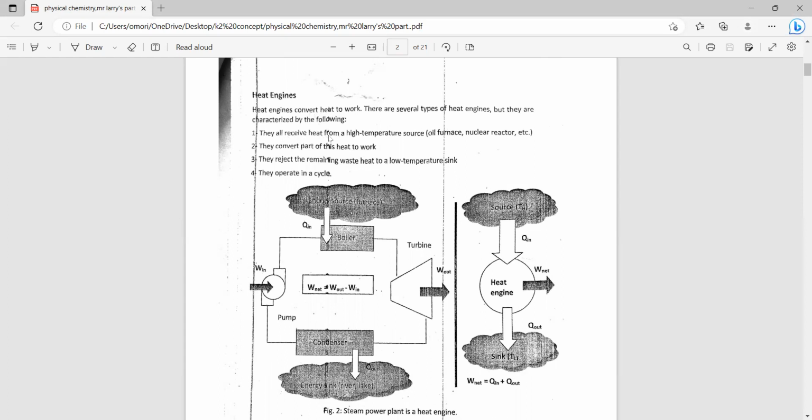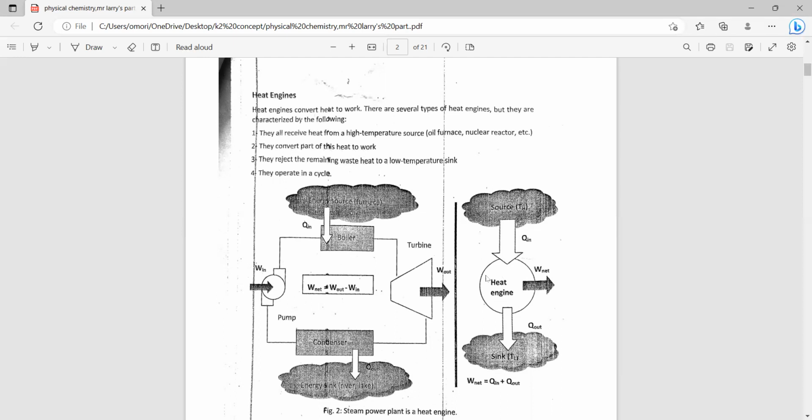First, they all receive heat from a high temperature source, also known as the hot reservoir. This is the high temperature source in this diagram here. They convert part of the heat to work. This is a conversion process. They reject the remaining waste heat to a low temperature sink, known as the cold reservoir, which is here. And they operate in a cycle, that means they operate in a cyclic process.